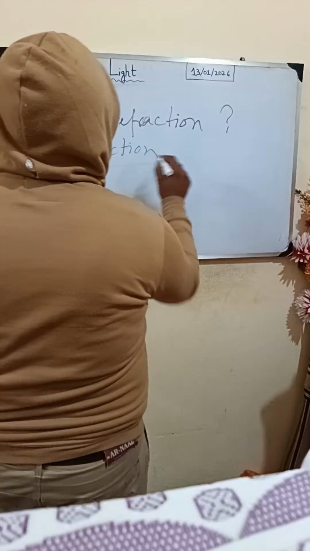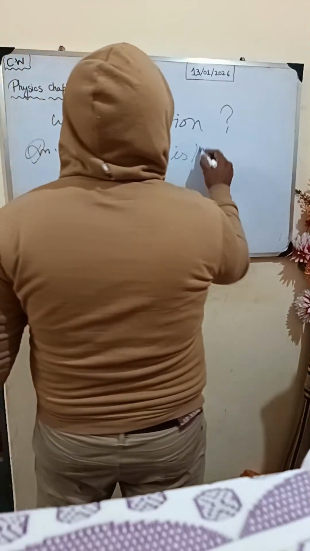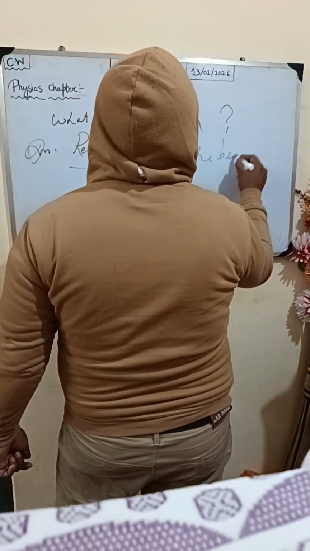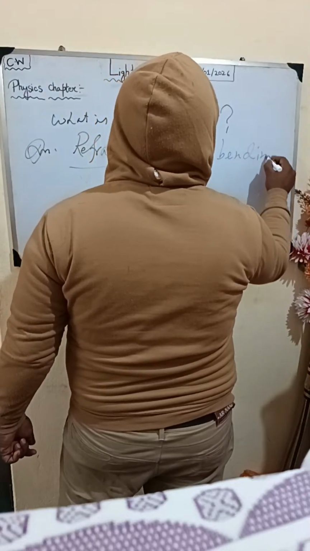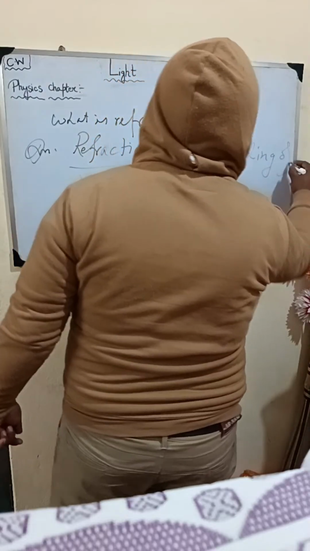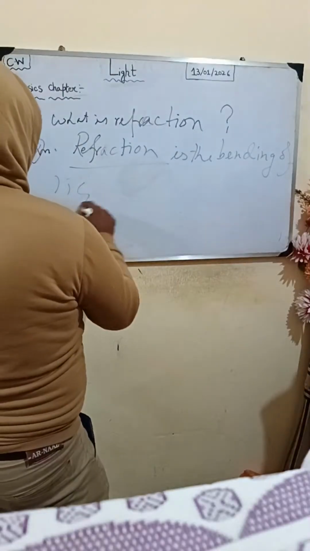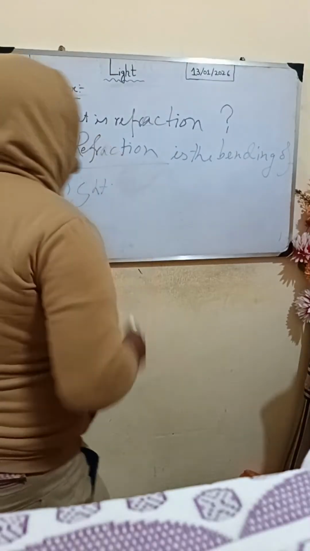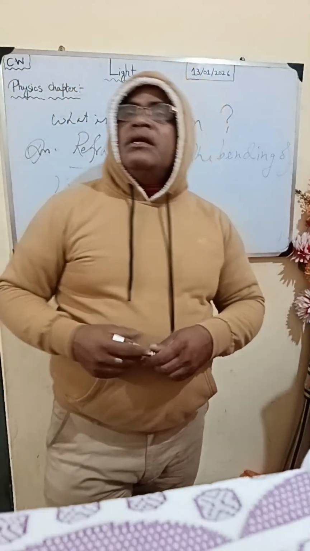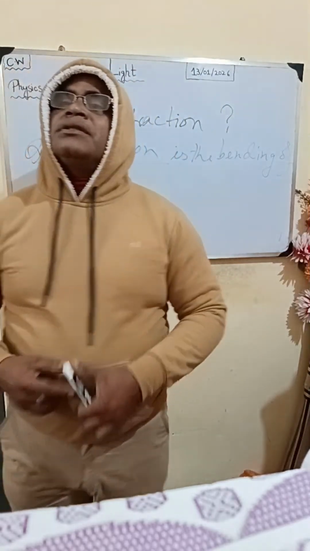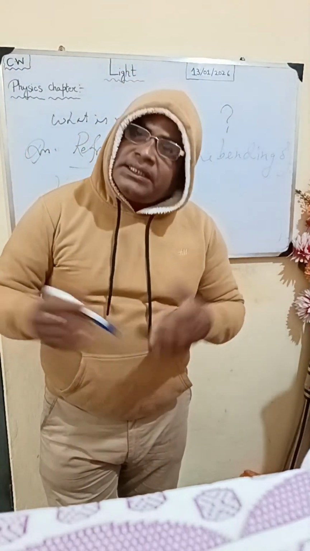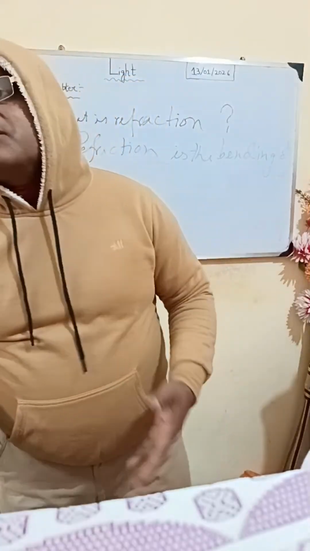Understood? Refraction is the bending of light. If you write this short, this much can be the answer to your question. The bending of light is called refraction.